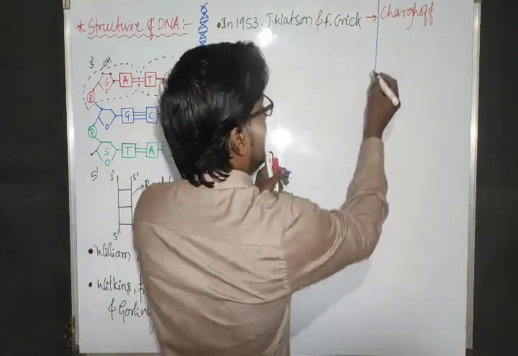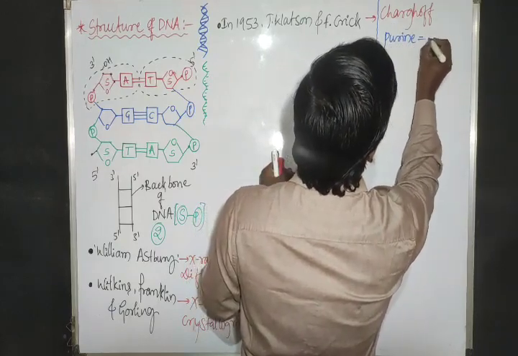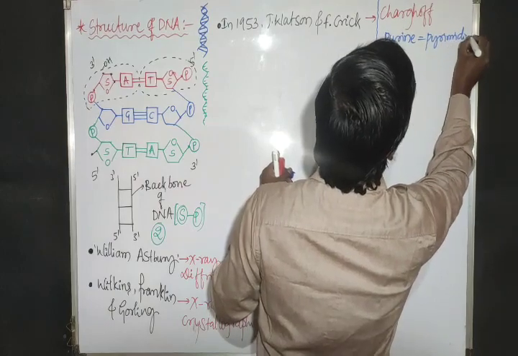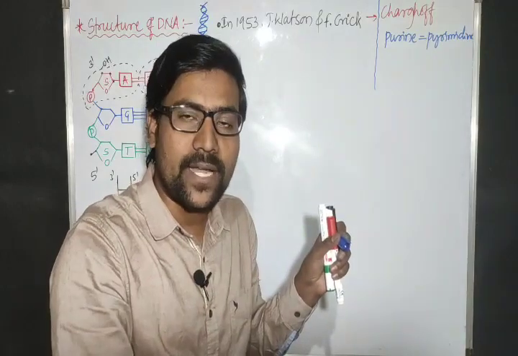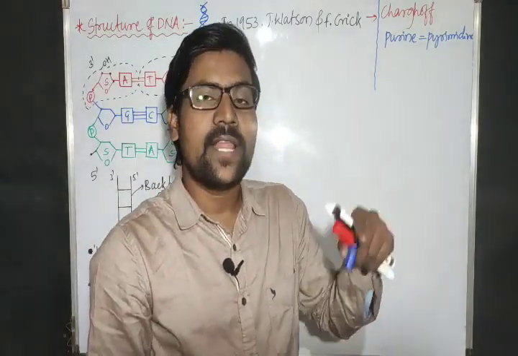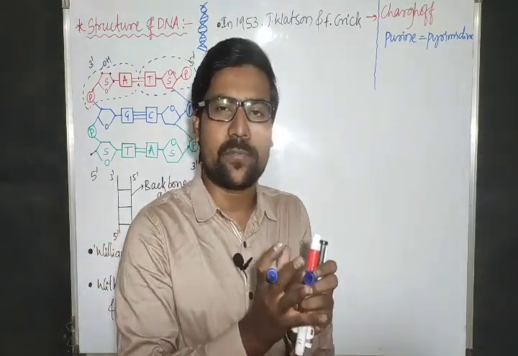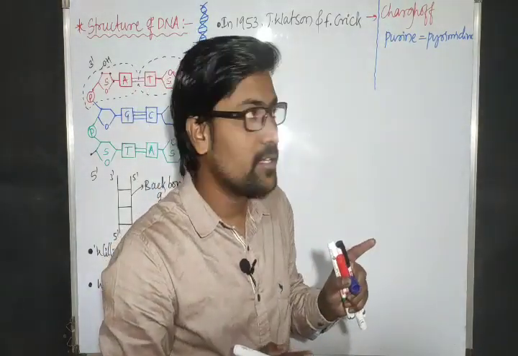Say for example, he said that purine always pairs with pyrimidine. What are those purines? Adenine and guanine. What are those pyrimidines? Thymine and cytosine. These are the 4 nitrogen bases. Always purine combines with pyrimidine.